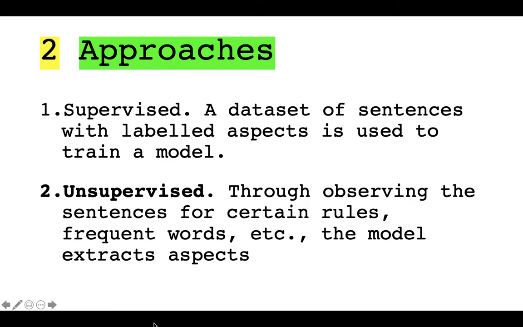In the supervised approach, a labeled dataset is required. In a real-world scenario, a dataset will not be so nicely labeled. This is our motivation for choosing to use the unsupervised approach. With this approach, a set of grammatical rules are defined to identify aspects through their role and position within the sentence.